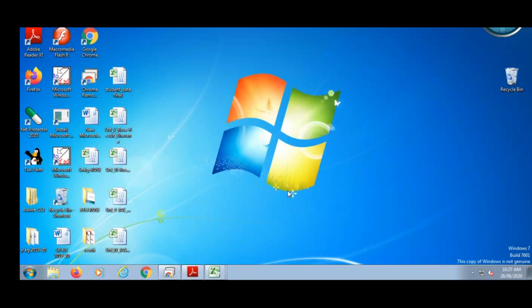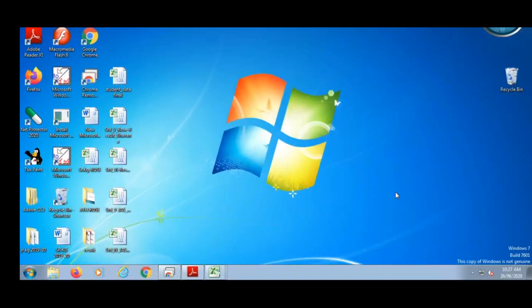Then the show desktop button and network access button. See here, network access or network status. This is the network status button, where you can see whether your computer is connected to the internet or not, and this full area is called the notification area. Now I will revise this.